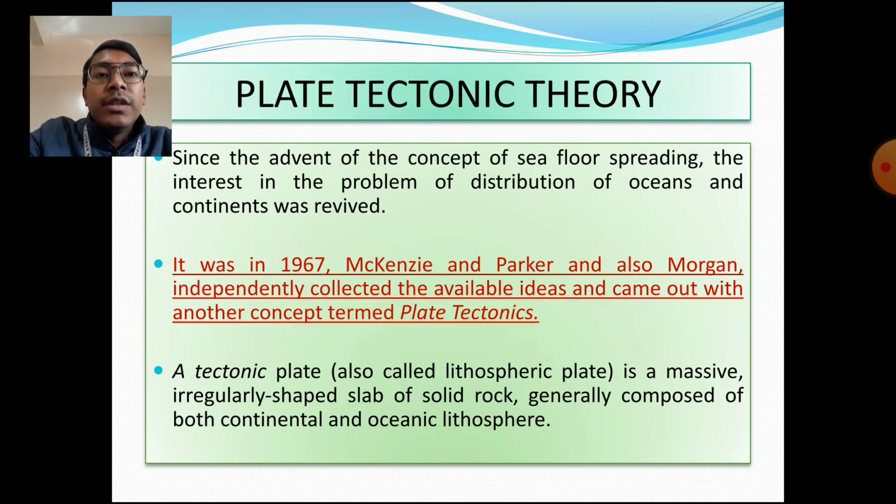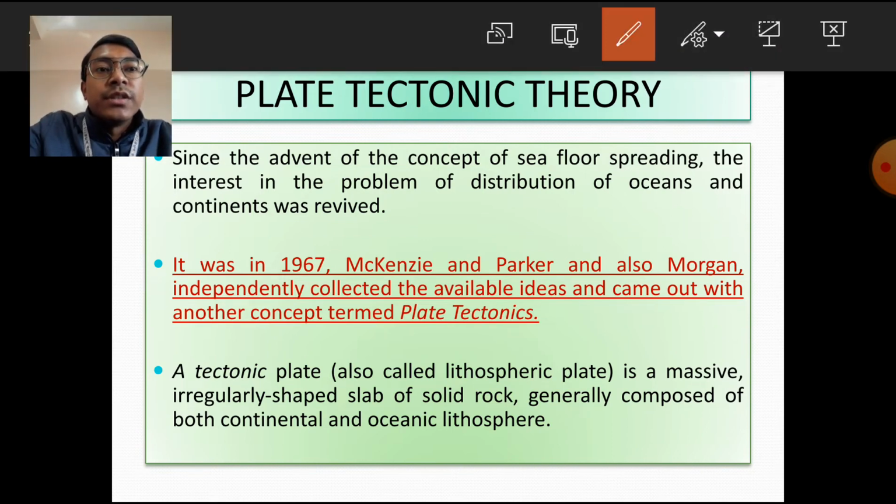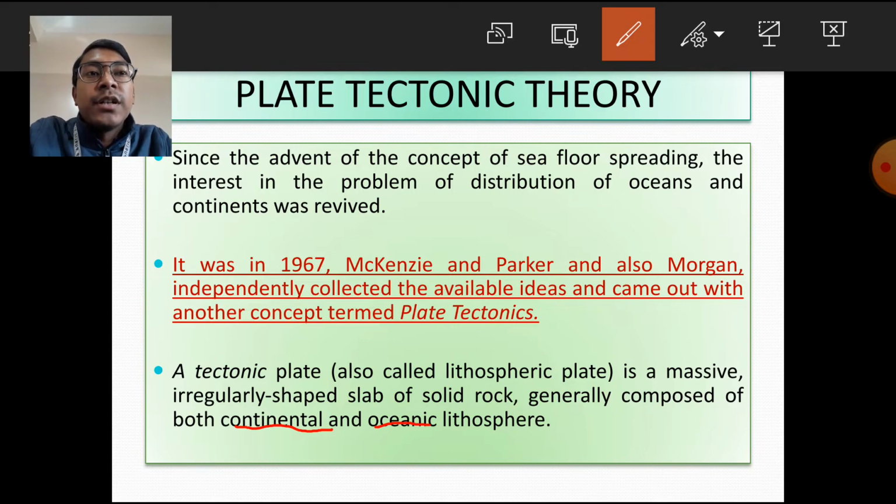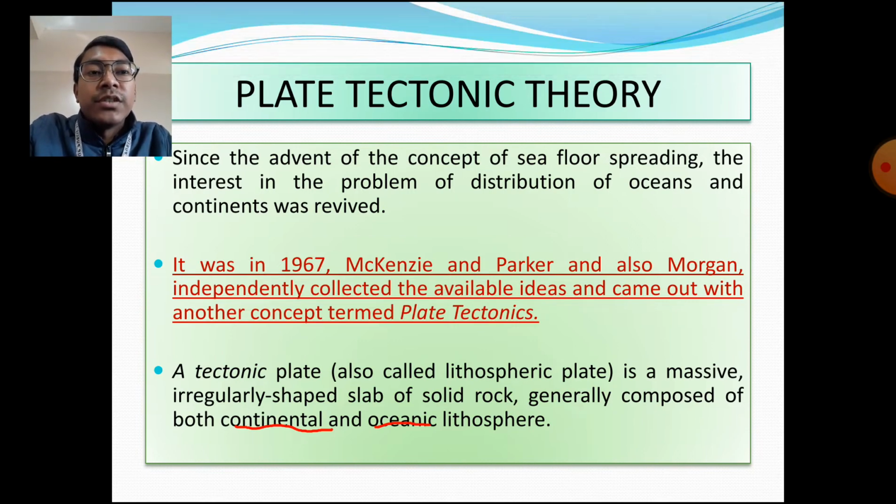Now, one thing you need to understand here: continental and oceanic lithosphere. What is continental and oceanic lithosphere actually? See, continental lithosphere basically means the major part of the tectonic plate which is under the land surface. That is the continental. And oceanic lithosphere basically means the major part of the lithosphere which is under the ocean. That is the oceanic lithosphere.